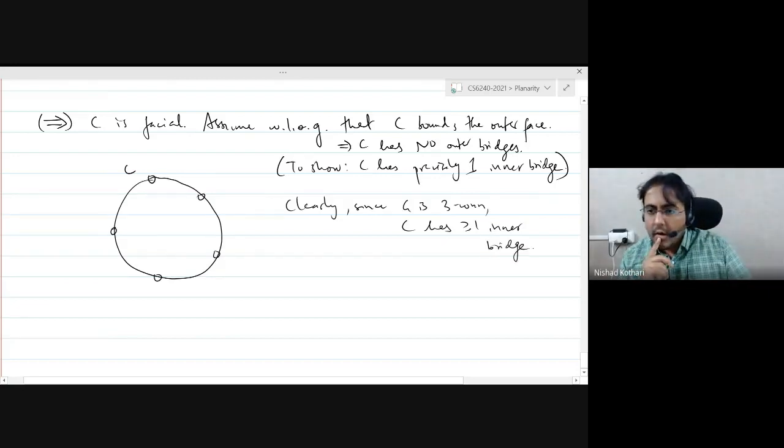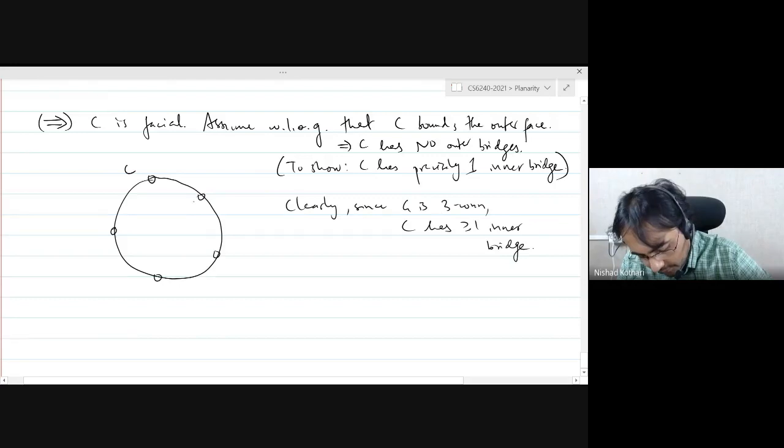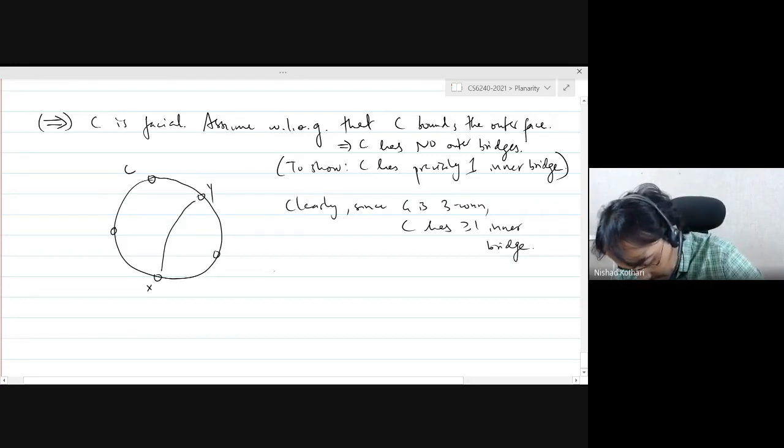right? So first I want to convince you that this cycle cannot have any chords, so it cannot have any trivial bridges. Suppose C has a chord.